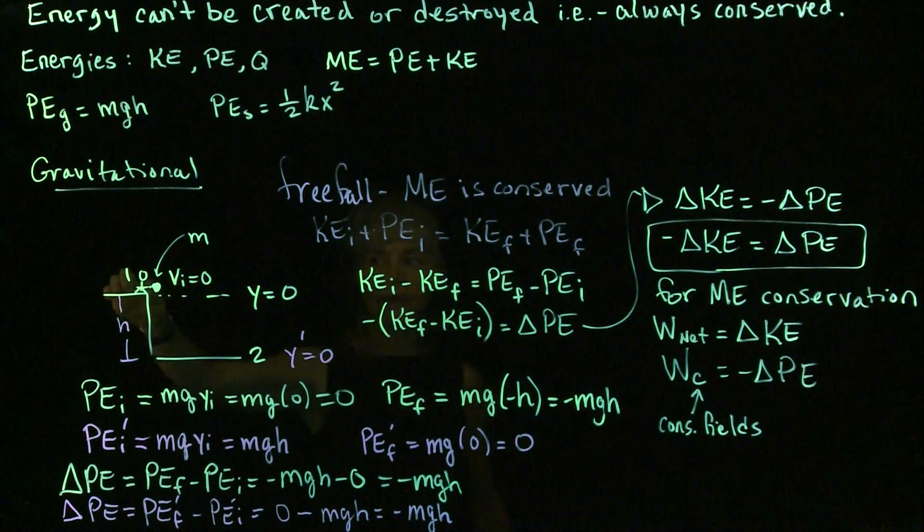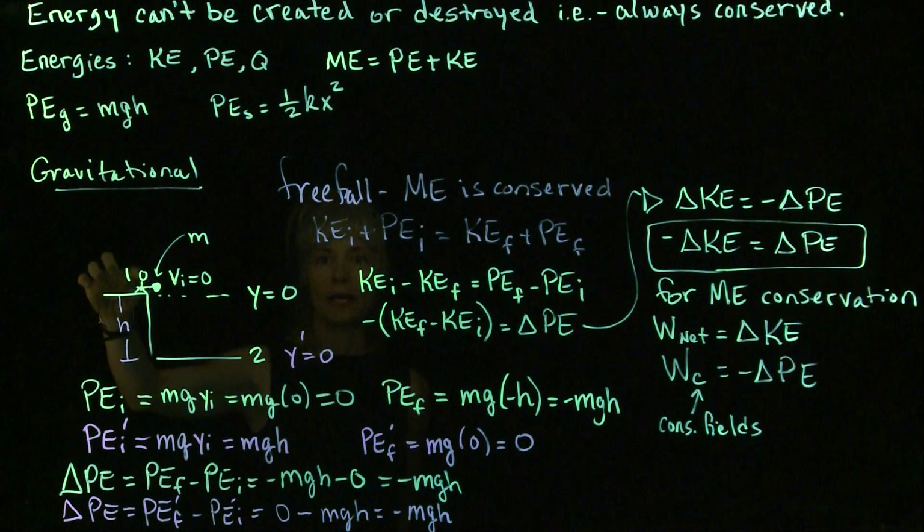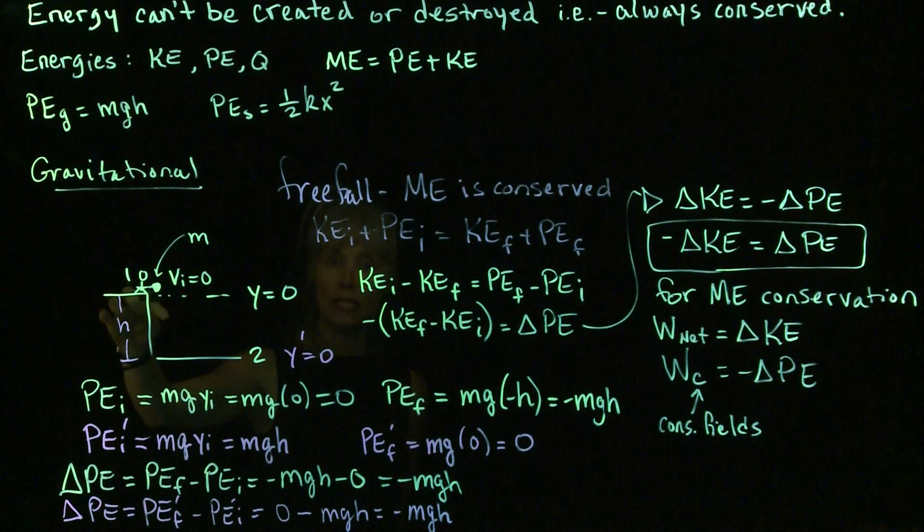So we release the object. It initially has no kinetic energy at all. As it falls, its potential energy is decreasing, and its kinetic energy is increasing as it's moving faster and faster and faster. And just before it hits the reference point down here at the bottom, we have all kinetic energy and almost no potential energy.